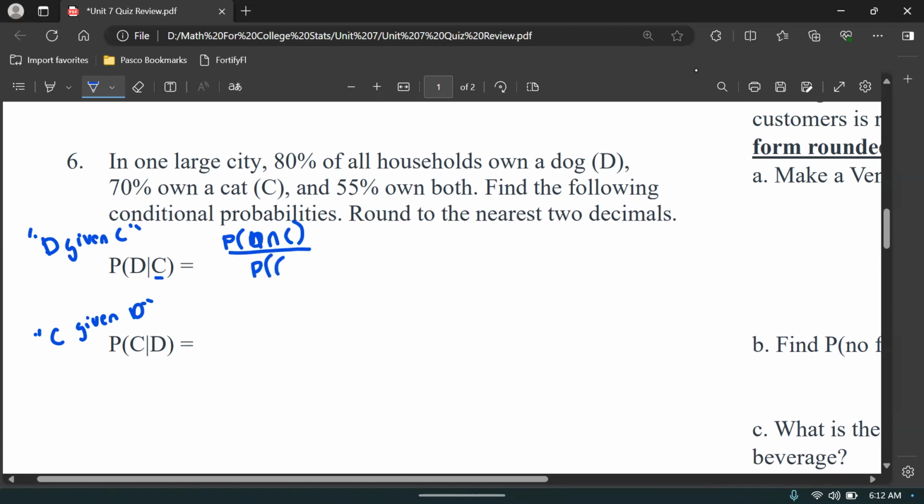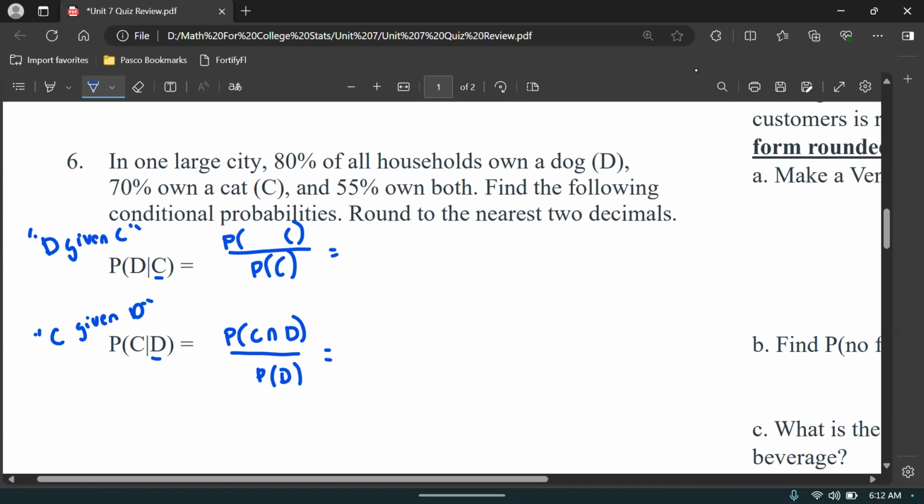So in this one it would be the probability of cat. On the one below it, it's still going to be cat and dog on the top, the probability of cat and dog, which is the same as dog and cat, over, again, the second part, the probability of dog. So remembering the formula here is going to help.